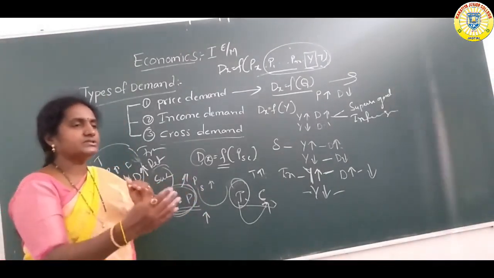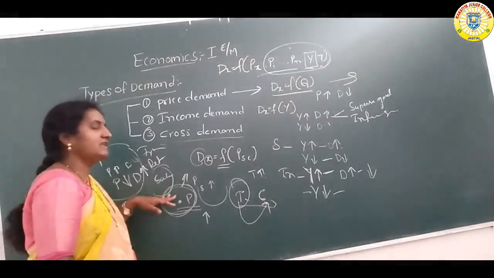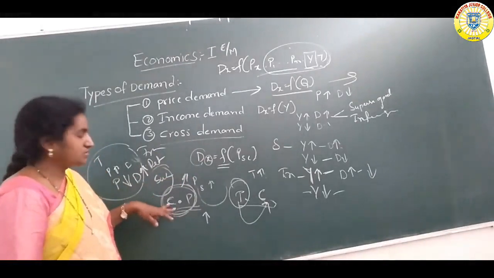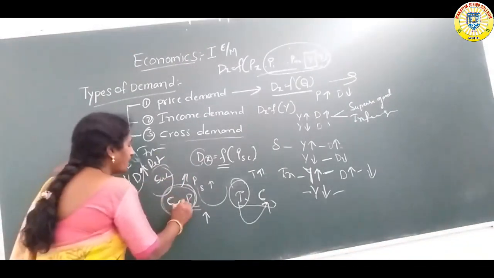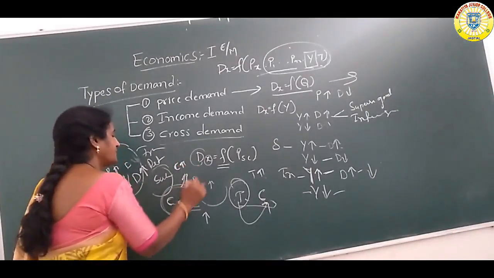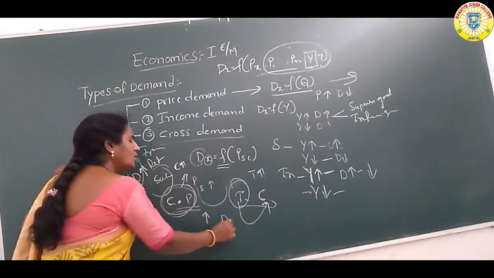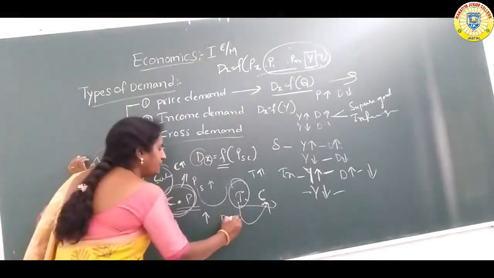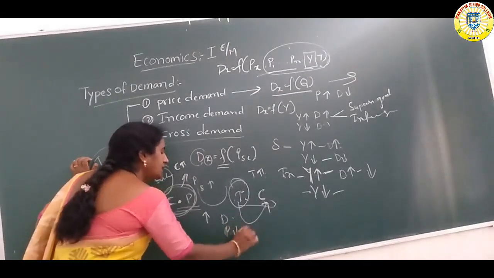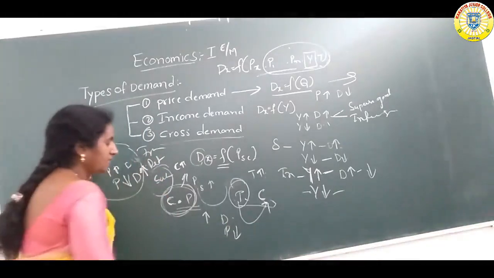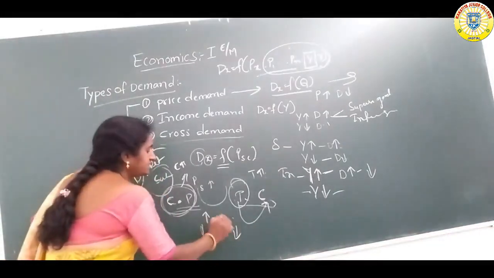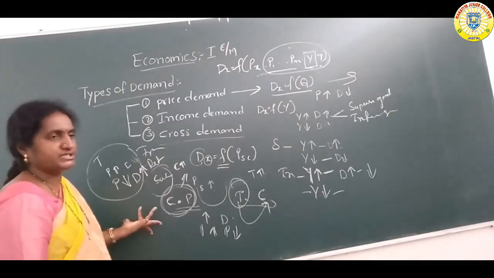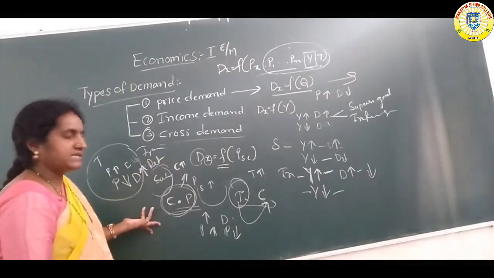Two different goods but jointly satisfying a single want is known as complementary goods. So when the price of cars increases, nobody purchases cars, and that's why demand for petrol declines. Price of car increases, demand for petrol declines, meaning nobody purchases at a higher price level.